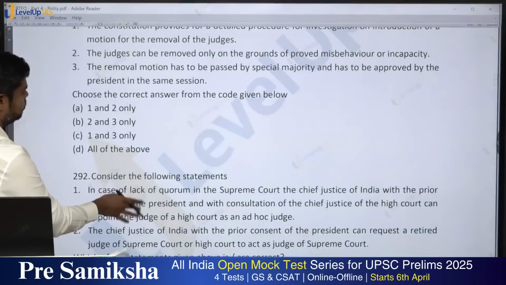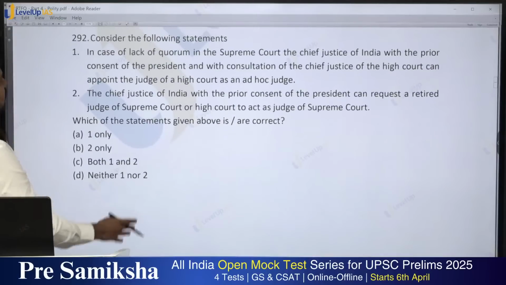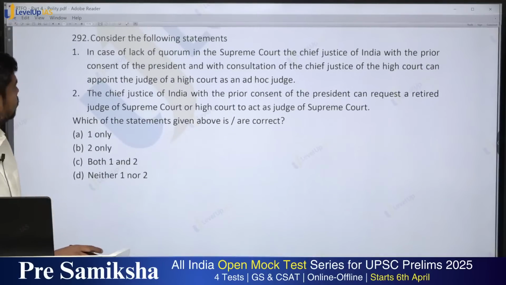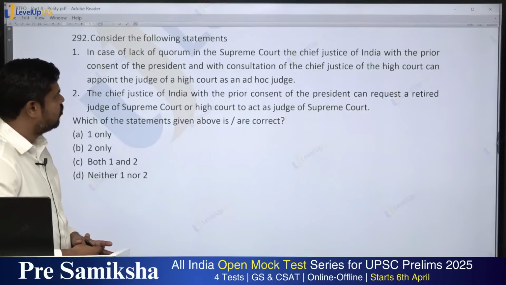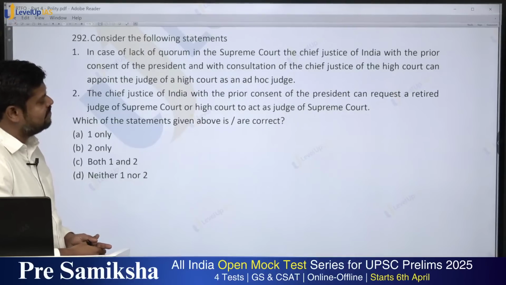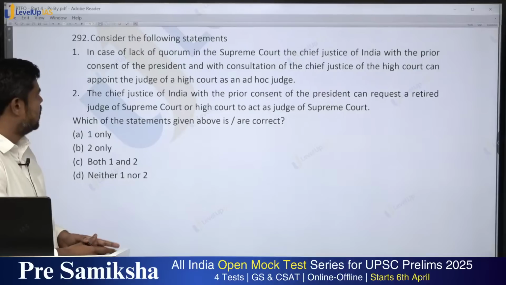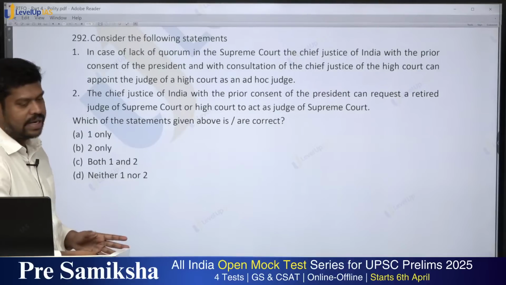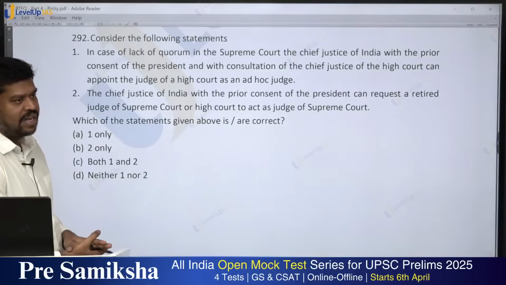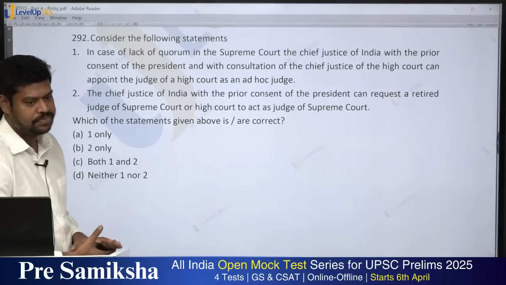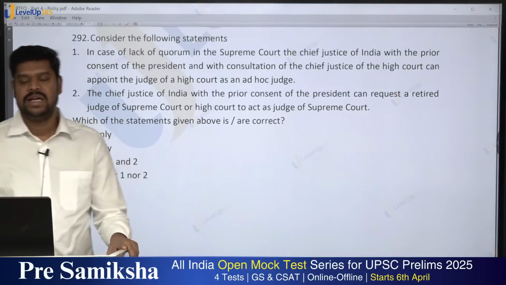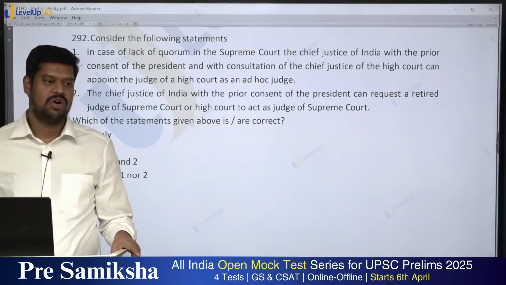Come to the next question. Consider the following statements. In case of lack of quorum in the Supreme Court, the Chief Justice of India, with the prior consent of the President and in consultation with the Chief Justice of the High Court, can appoint a judge of a High Court to act as an ad hoc judge. But here, what is this quorum in case of the Supreme Court? Is it mentioned in the Constitution? What constitutes quorum? There is nothing which is fixed as per the law or in the Constitution.